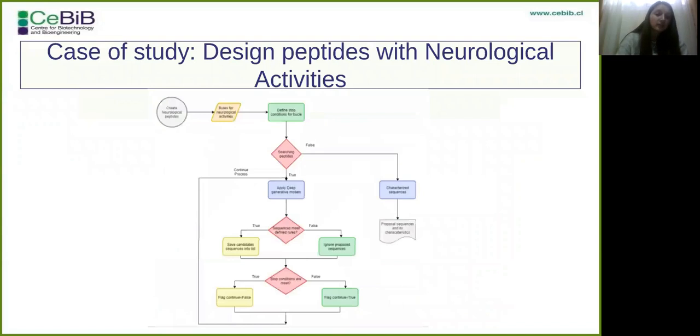Using the recognized statistical rules, the classification system based on the phylogenetic approach and the numerical distance methods, we designed a methodology to create sequences with neurological activities. First, we define the rules. Next, we apply a deep generative model. We create sequences. Next, we evaluate the sequences using the defined rules and check if the proposed sequence is neurological or not. The iteration continues until stop conditions are met.